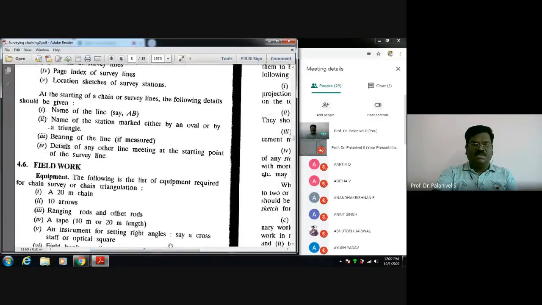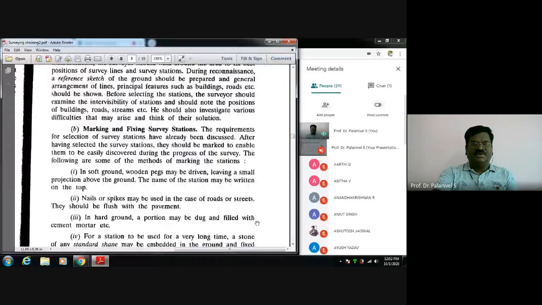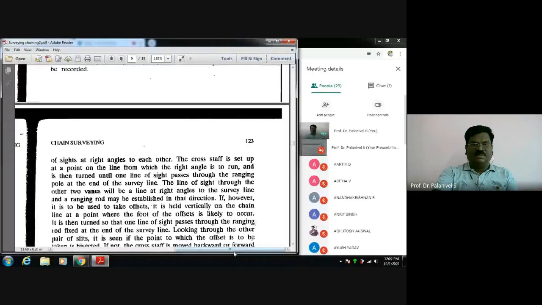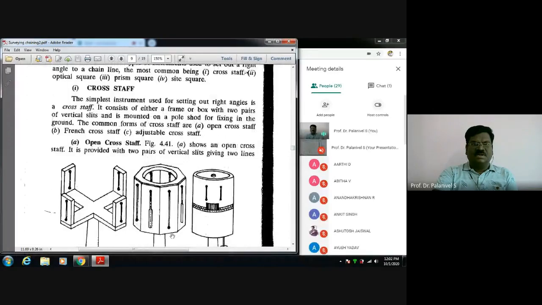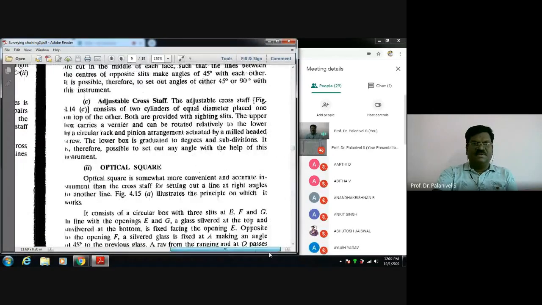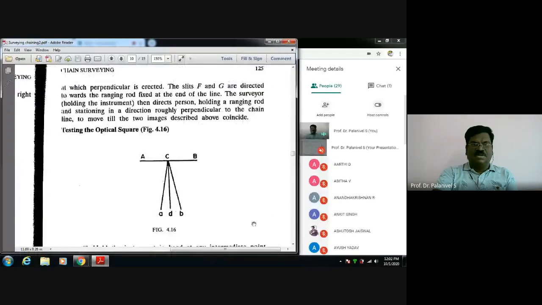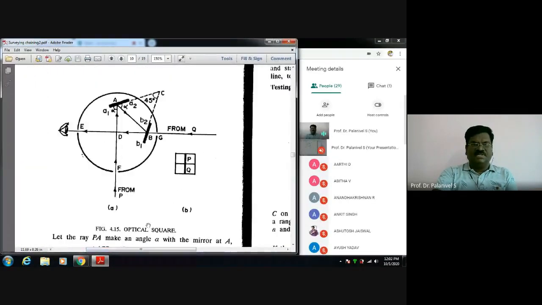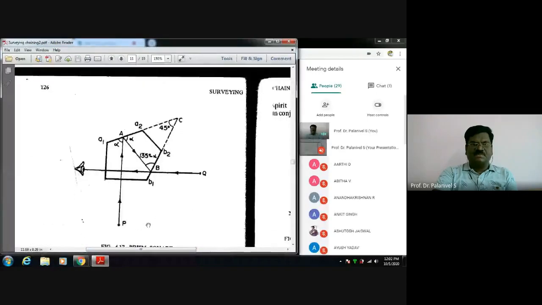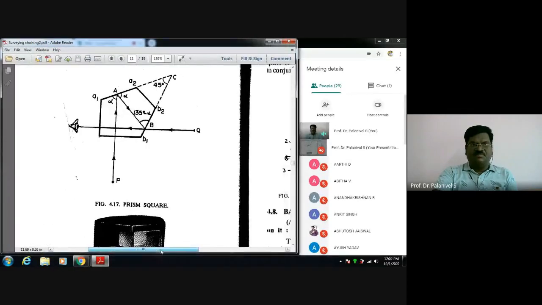Field work is not necessary. These things are not necessary. Instrument setting, not necessarily class staff, is not important. You can skip them, okay? Because while scanning I scanned everything, the entire chapter. They are not important for you.